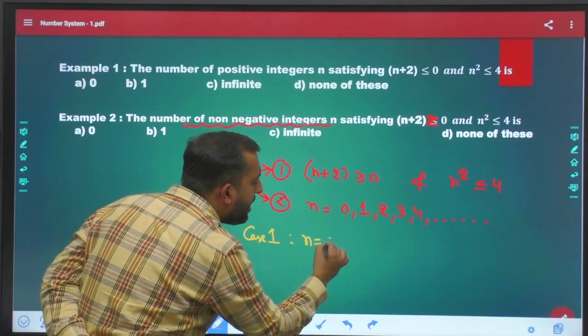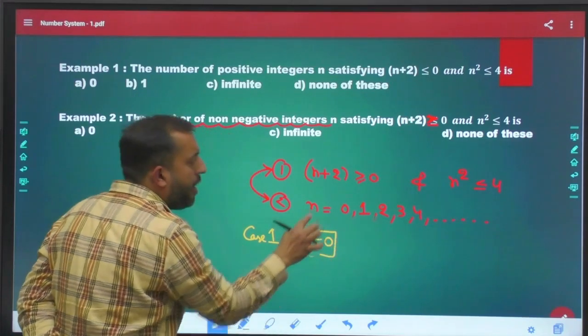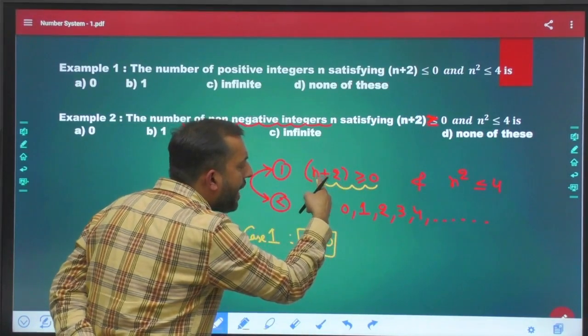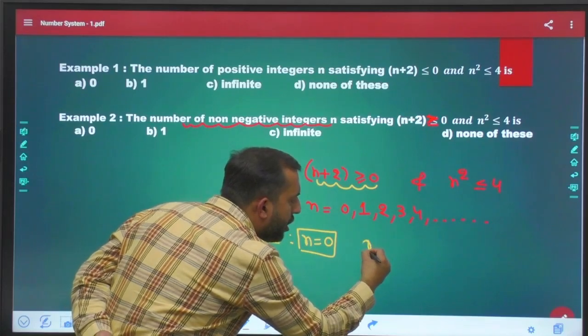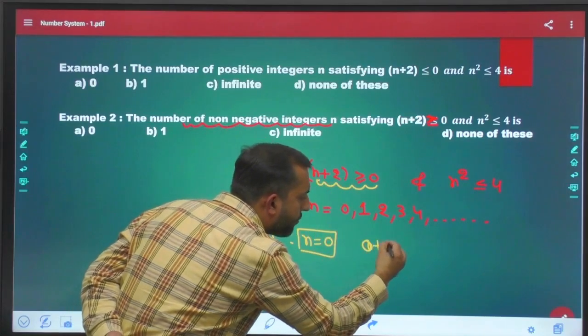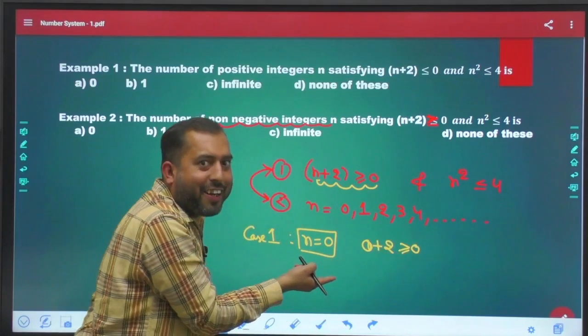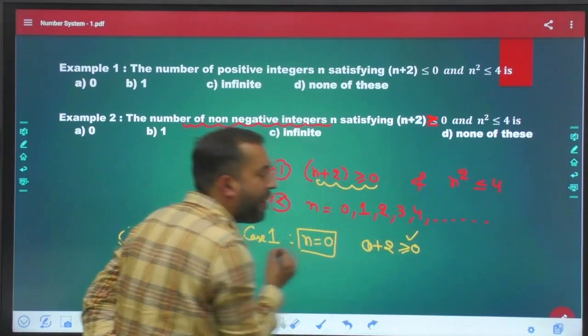Let us take n equal to 0. Now, check it out. Is this satisfying condition number 1? If I put n equal to 0 here, it will become 0 plus 2, and 0 plus 2 is greater than 0. It is justifying.